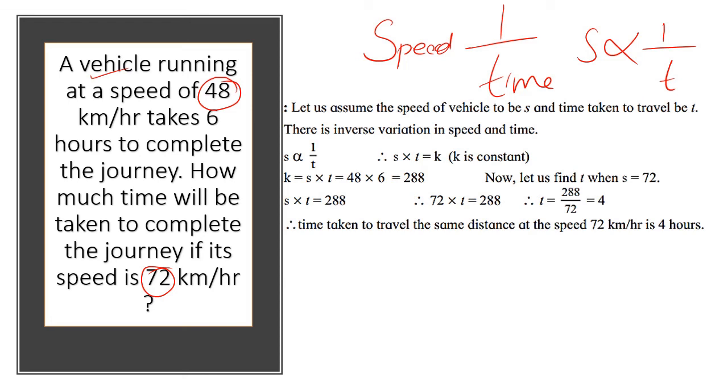S into T will be a constant. S into T is a constant, and that constant will guide you further. It is already given that 48 किलोमीटर per hour में चलेगा तो 6 hours में पहुंचते हैं. So 288 is that constant. So you will equate with 288 in the case of 72 kilometers per hour, time निकालने के लिए.